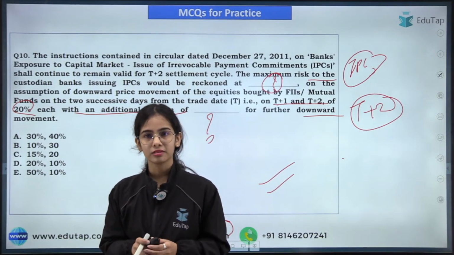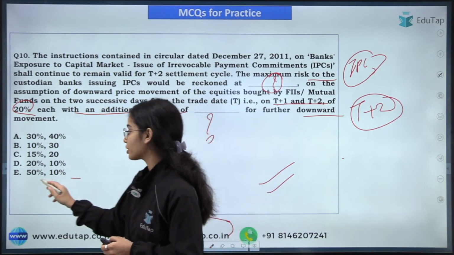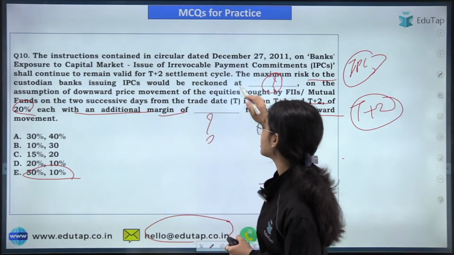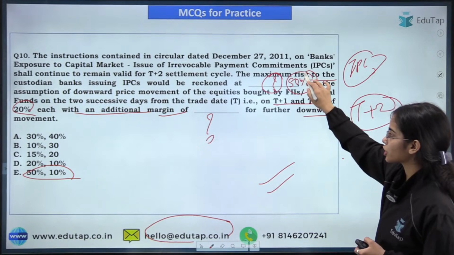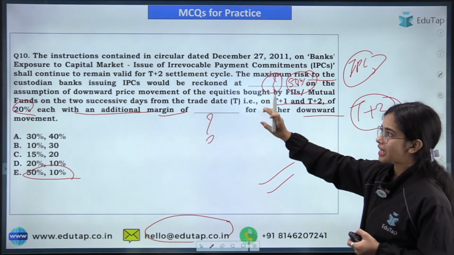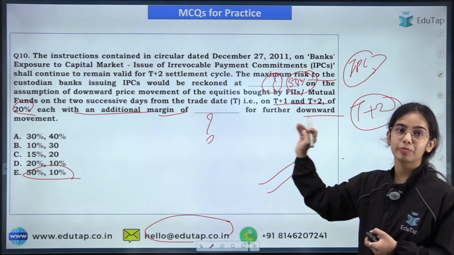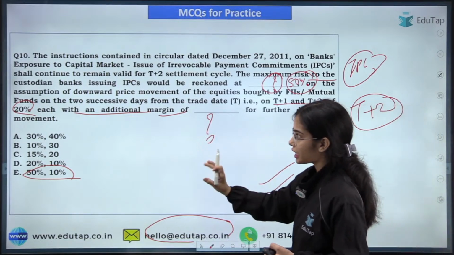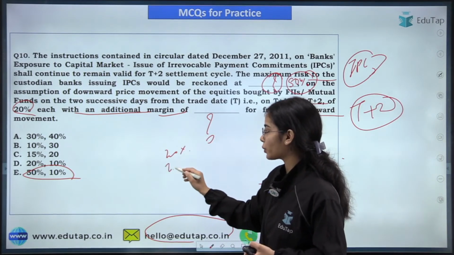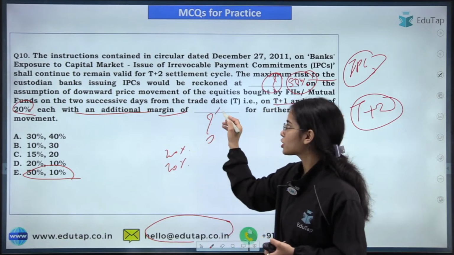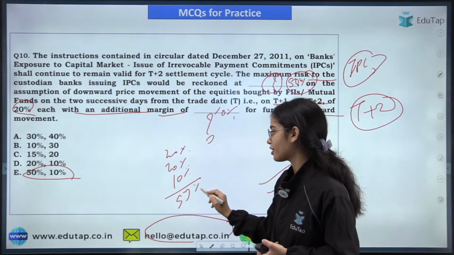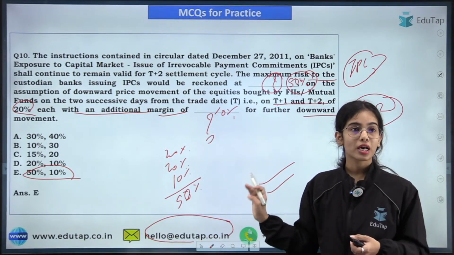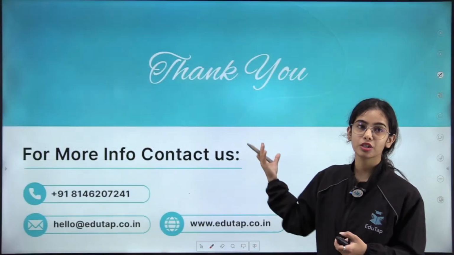I'm getting the answer E, and that is absolutely correct. Very good. So basically the idea is that the IPCs would be reckoned at 50% of the capital market exposure. The downward price movement that is taken for T+1 and T+2 days is 20% each, that is 20% for T+1, 20% for T+2, and 10% of the additional margin is taken. So in total the capital market exposure is taken at 50%. Okay, so answer is E here. So this you can read.